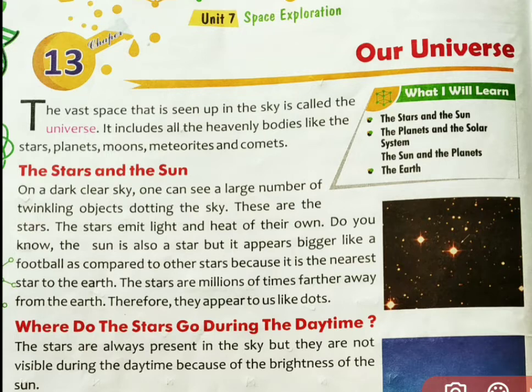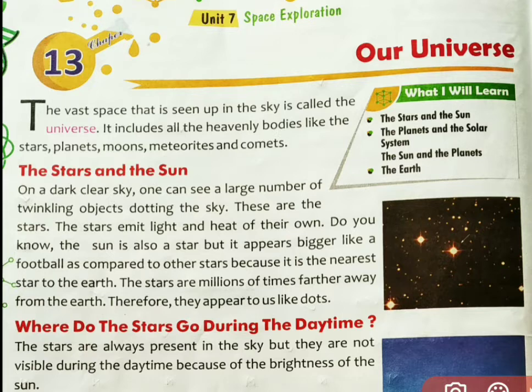Here I will read the chapter as well as explain the chapter. So you have to listen to me carefully. The vast space that is seen up in the sky is called the universe. What is universe? The vast space that is seen up in the sky is called the universe. It includes all the heavenly bodies.